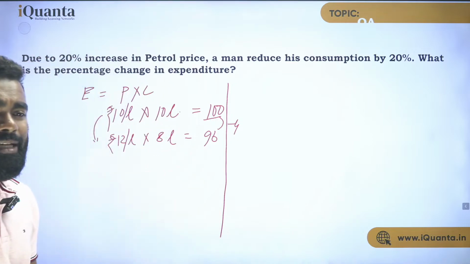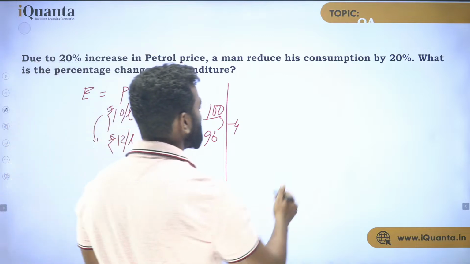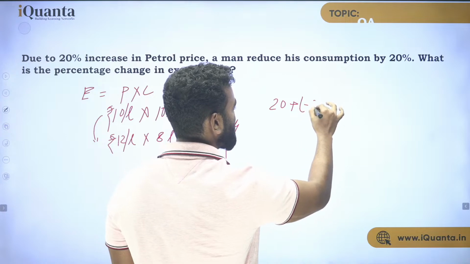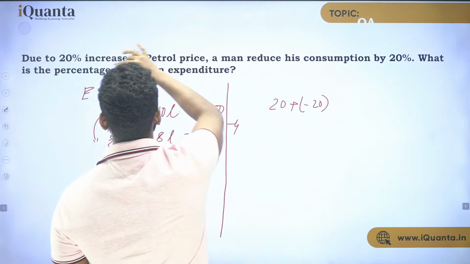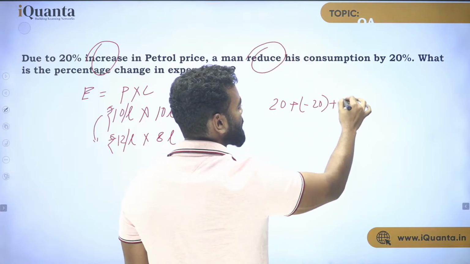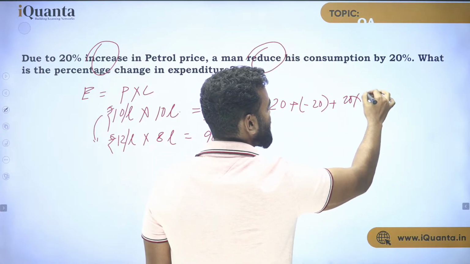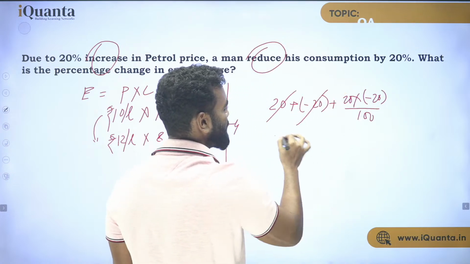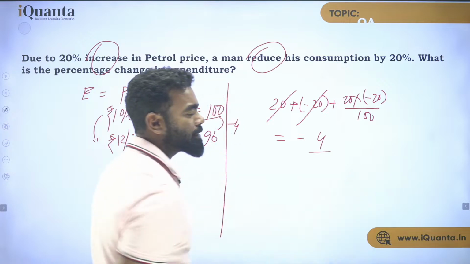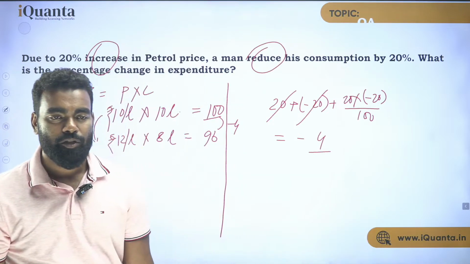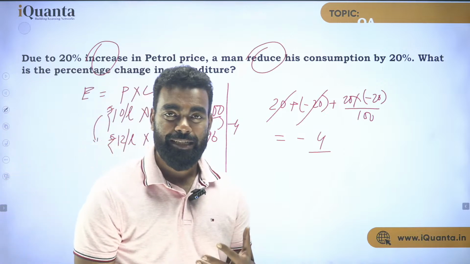But remember one thing here, I can use the formula also. If I use the formula, then what is the answer? That is 20 plus minus 20, because a 20% increase and a 20% decrease: 20 plus minus 20 plus 20 into minus 20 upon 100. If you solve this, this thing gets cancelled out, so they become minus 4. And what is the meaning of minus 4 I have told you? Minus 4 is always a 4% decrease. So hence the answer is a 4% decrease. I hope you are getting it.